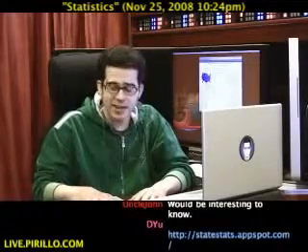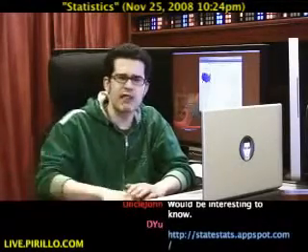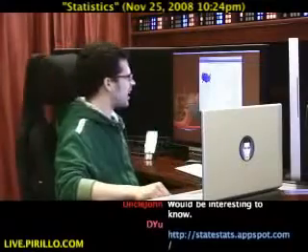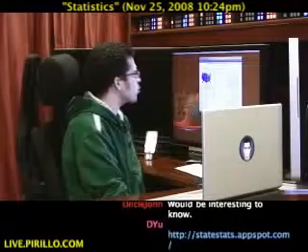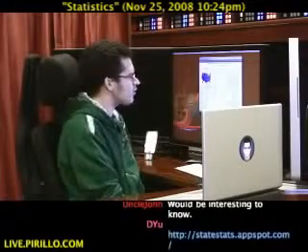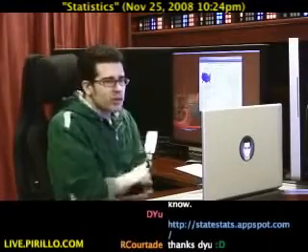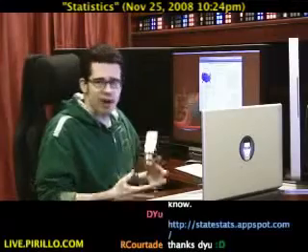This site, in particular, was submitted by Blake this afternoon, and I looked at it at first and was like, oh, this is kind of plain. It looks kind of junky. Right at the top, state stats. Explore the popularity of search queries in U.S. states. Well, it's a little more involved than just that.